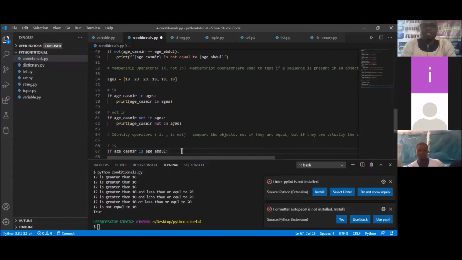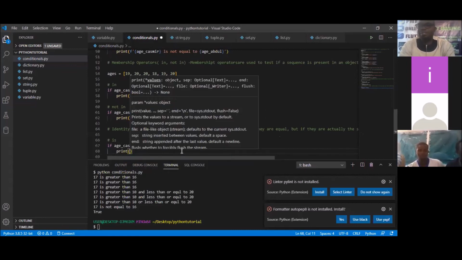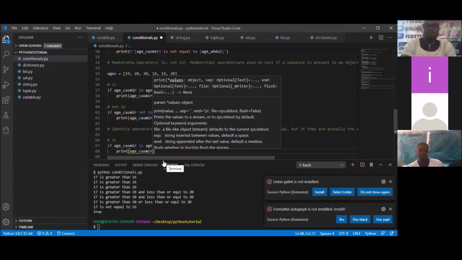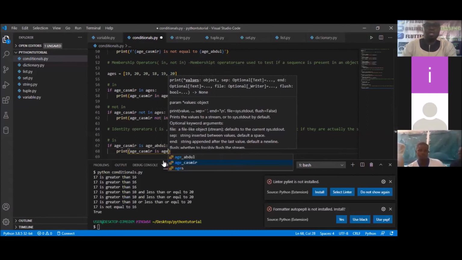So that's what we're checking: if the age of Kashmir is the age of Abdul. If that is true, what do I want to print out? I want to print out that age of Kashmir is age of Abdul.